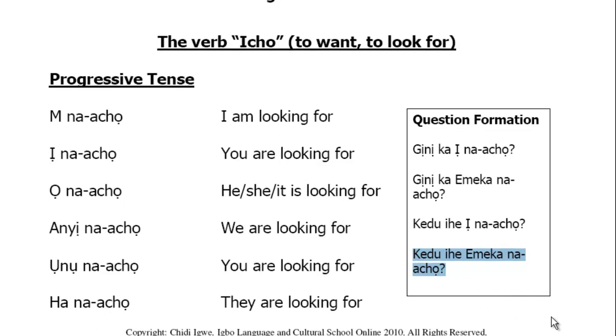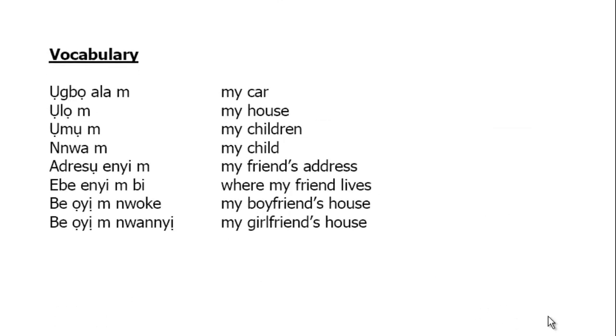Now here we have a list of things that we can possibly be looking for. Ụgbọala m. Ụgbọ, boat that goes on ala, land. So land boat, which is a way of saying the car in English.